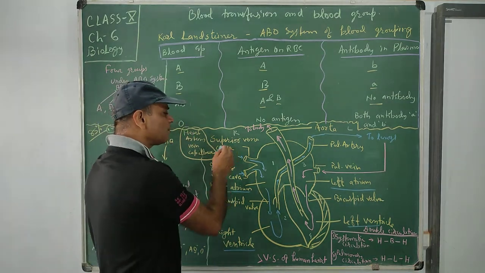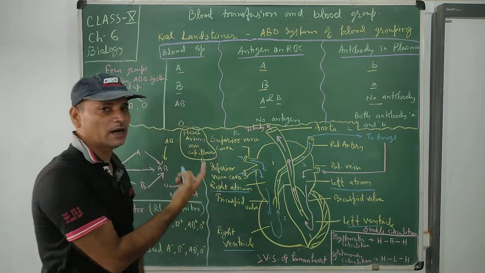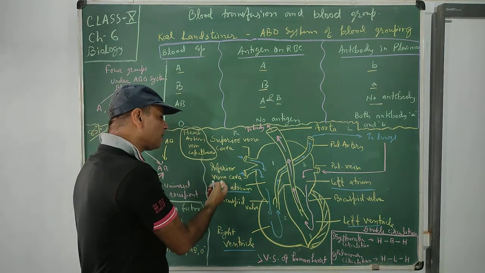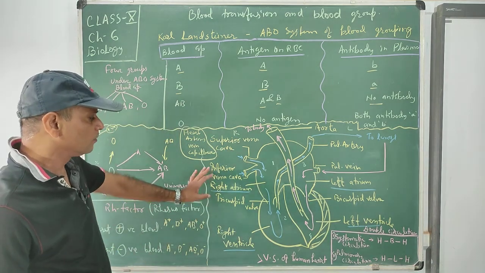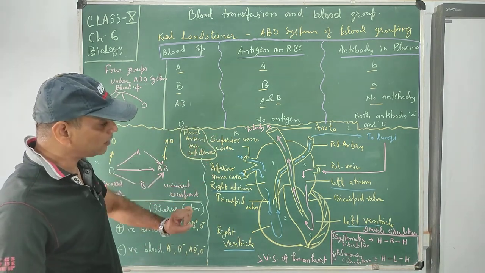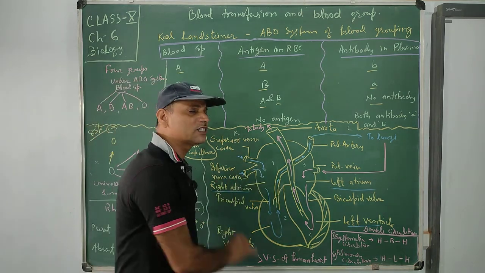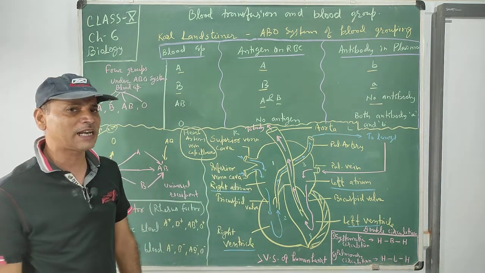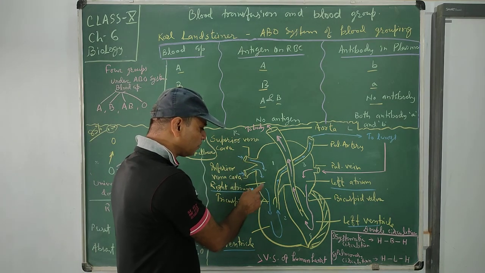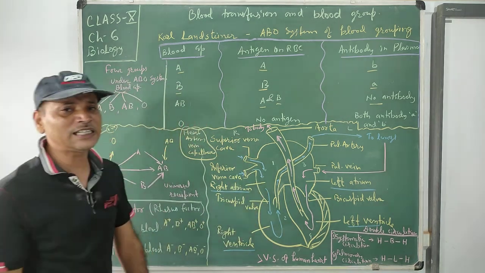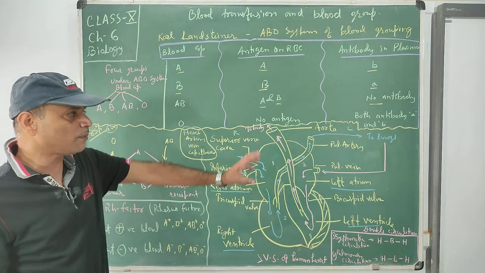So the superior vena cava receives blood from above the heart and the inferior vena cava from below the heart. Both receive deoxygenated blood, meaning it has more carbon dioxide than oxygen. So here the blood color is blue due to impurity in the form of gaseous things.